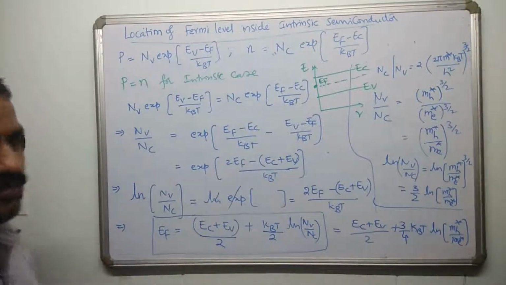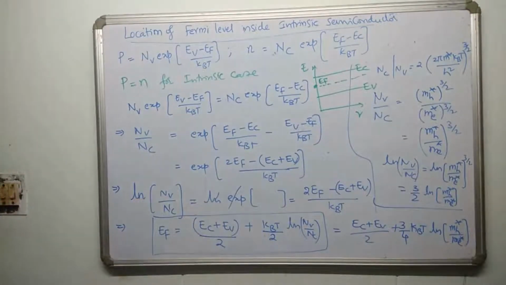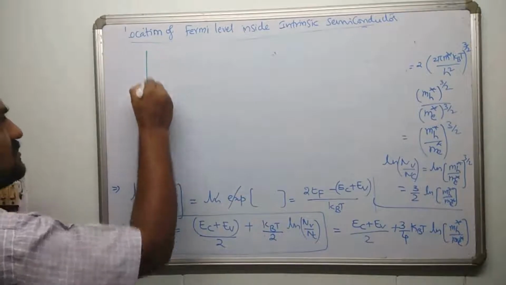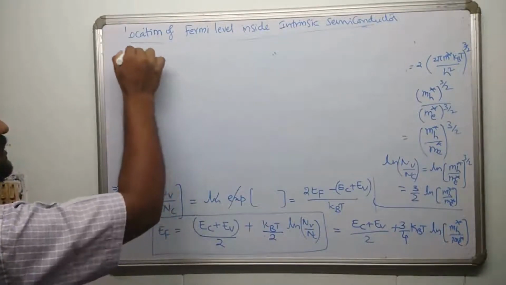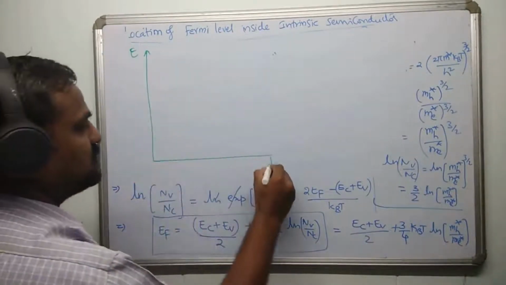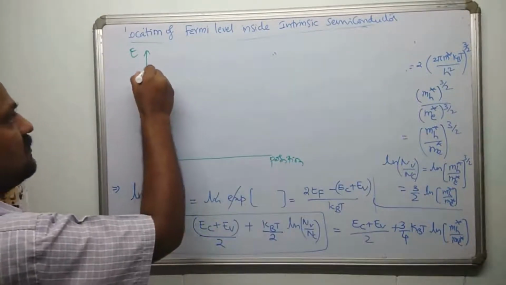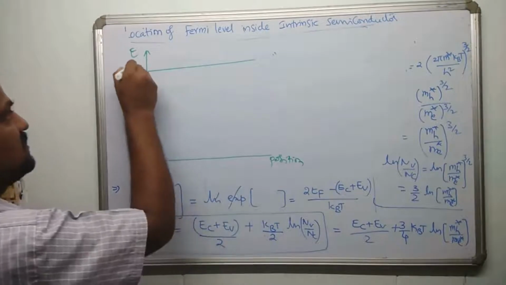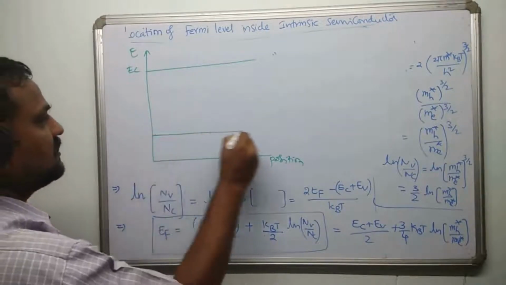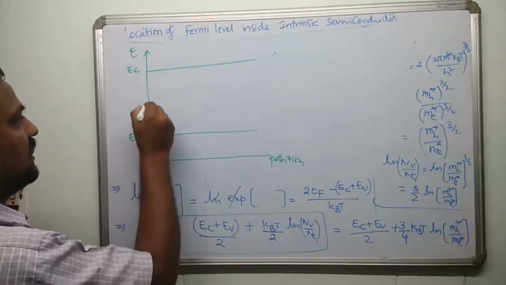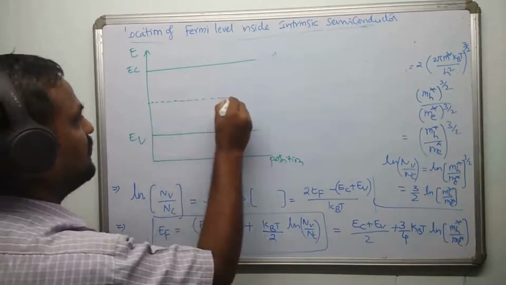So please pause the video, I will sketch all of them. If I sketch this graph, this is going to be E, this is going to be the position, and here this is the conduction band edge EC, and this is the valence band edge EV, and exactly at the midpoint your EF will be.